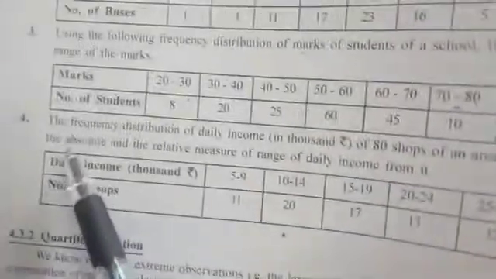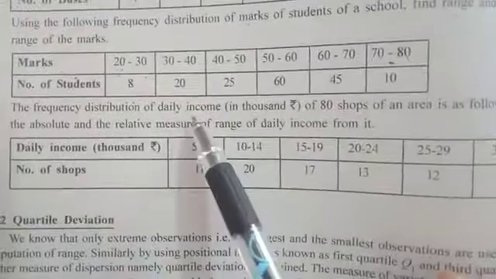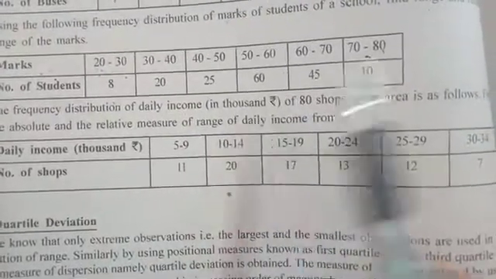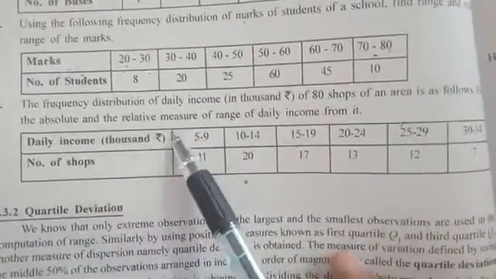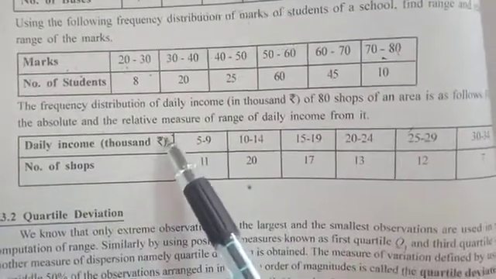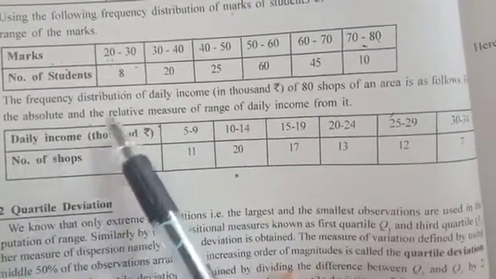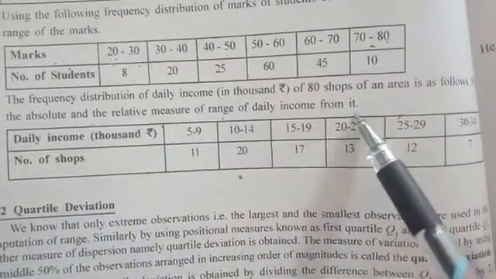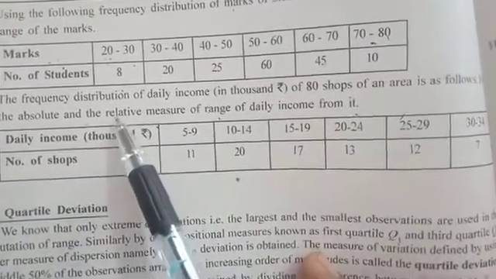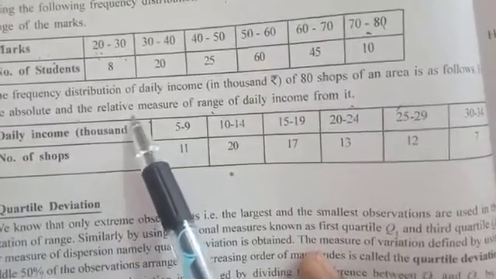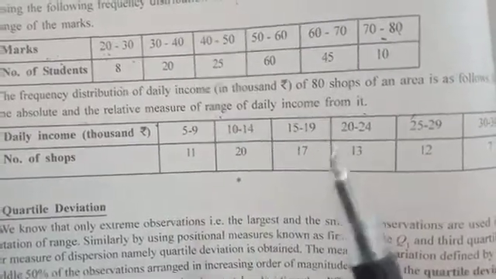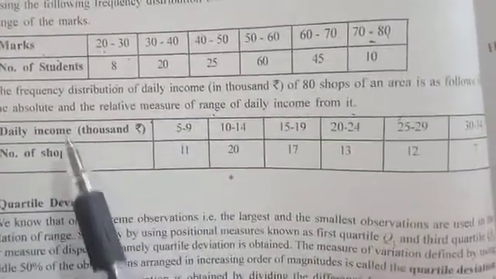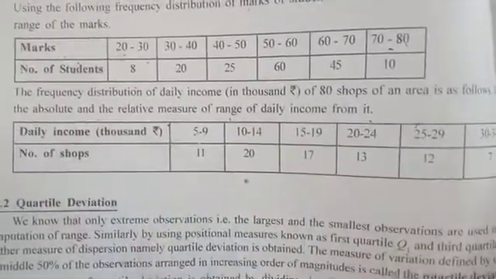Now the last question, that is question number 4. The frequency distribution of daily income in 1000 rupees of 80 shops of an area is as follows. Find the absolute and the relative measure. Now no need to get confused in this. Absolute and the relative measure of range of daily income from it. Now I already told you that coefficient of range is also known as relative measure, and absolute range, that is your normal range which you are finding, right? So here also we have to calculate the same thing, range and coefficient of range.